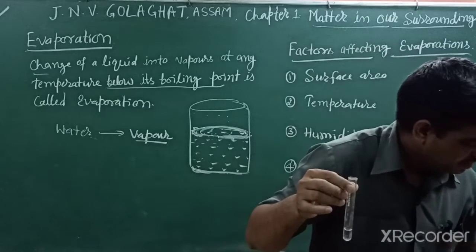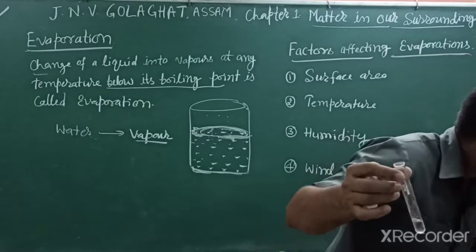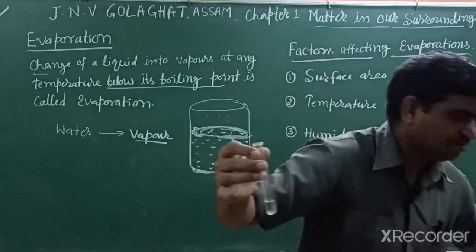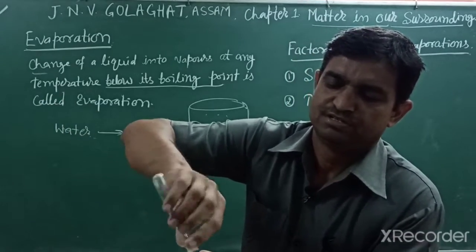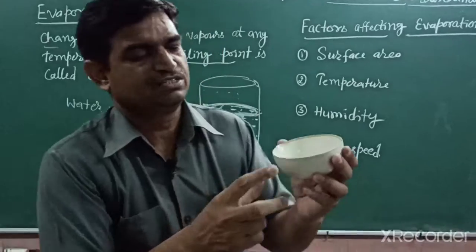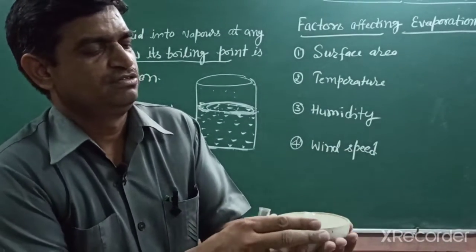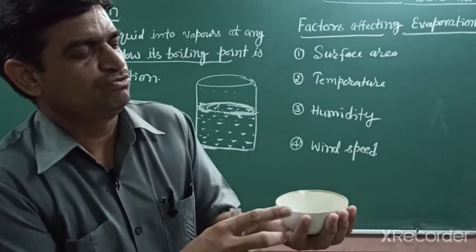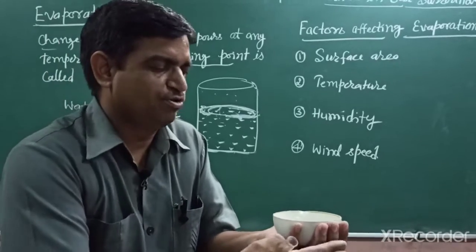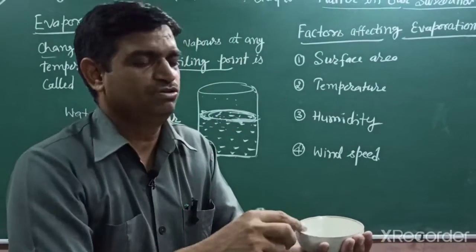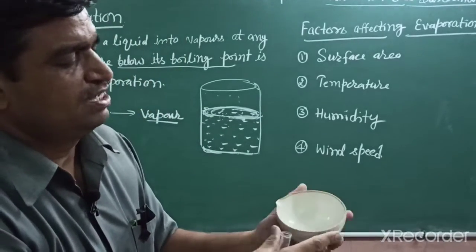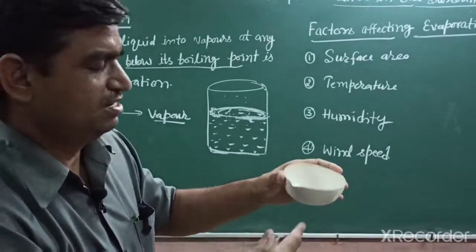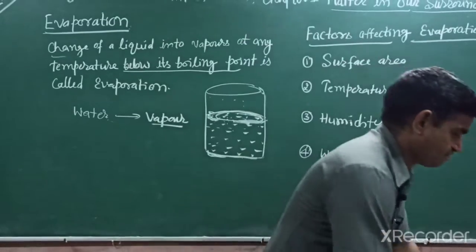If you increase the surface area, if I put these acetone particles in a china dish, then the surface area increases. And this china dish also cools down because it takes energy from the surroundings and converts into vapor state. The rate of evaporation is highest and it can easily evaporate.